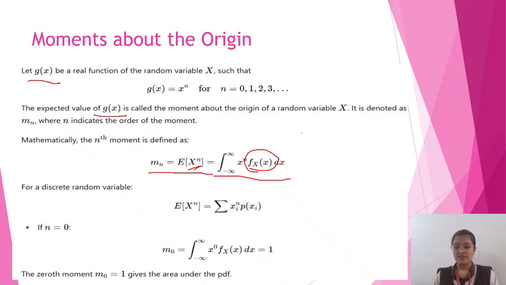For a discrete random variable, the moment about the origin is expectation of x power n equals summation of xi power n into p of xi. First, we will describe an expression for the probability density function. If we take the order n equals 0, m naught equals the integral from minus infinity to infinity of x power 0 fx of x dx, which equals 1. It means m0 is the 0th moment. m0 equals 1 gives the area under the PDF.